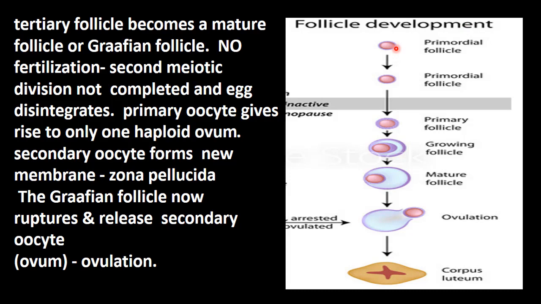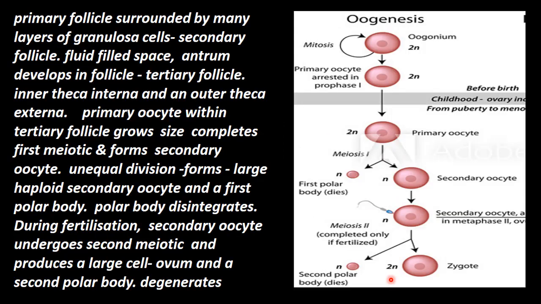This is also a primordial follicle, then after birth, up to menopause, it continues. The primary follicle, then secondary follicle, then tertiary follicle, then this releases the ovum out and that becomes the corpus luteum.